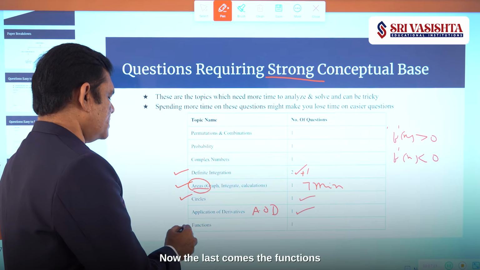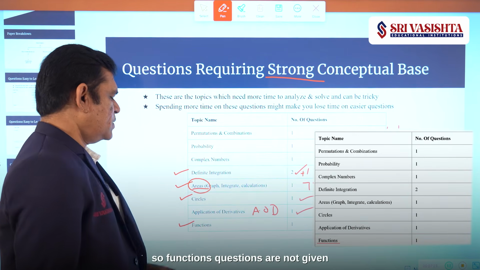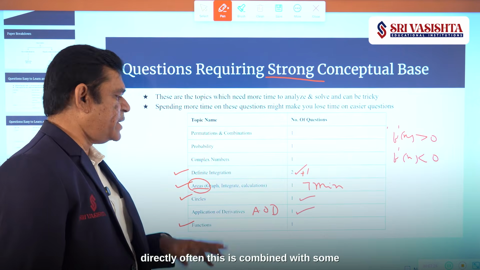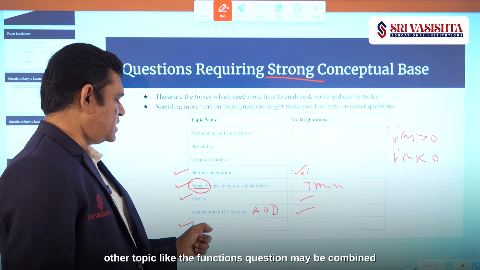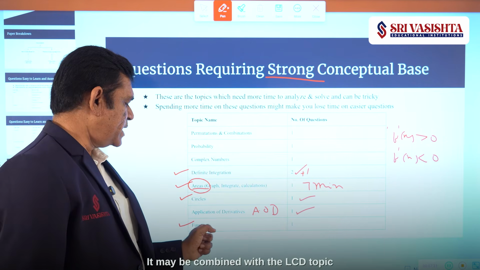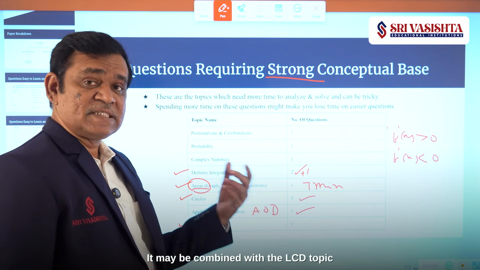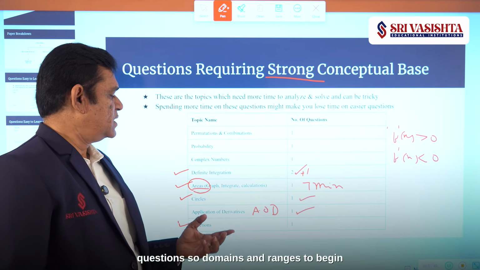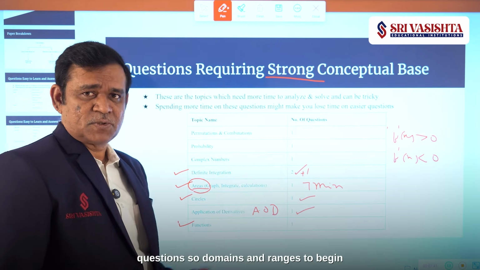Now the last comes the functions. Functions questions are not given directly. Often this is combined with some other topic, like definite integration, or the LCD topic. So in functions there are many types of questions, domains and ranges to begin with.